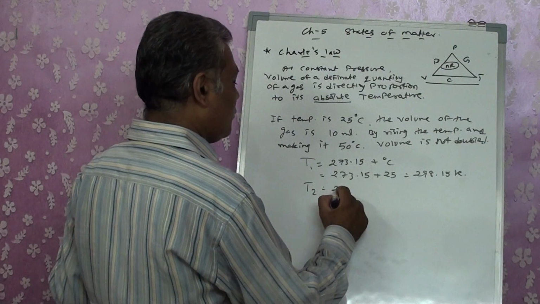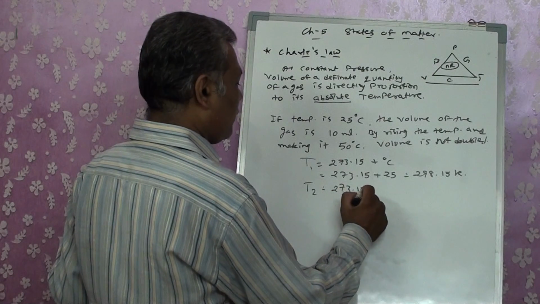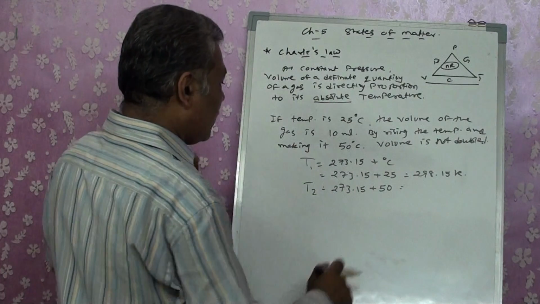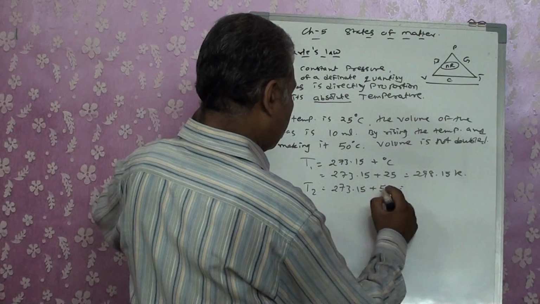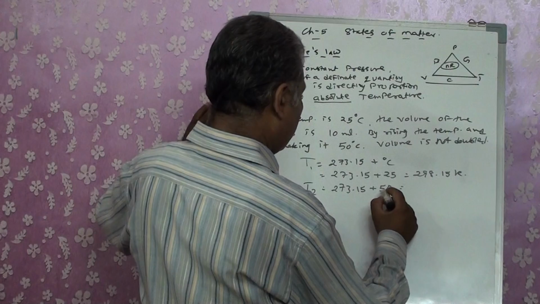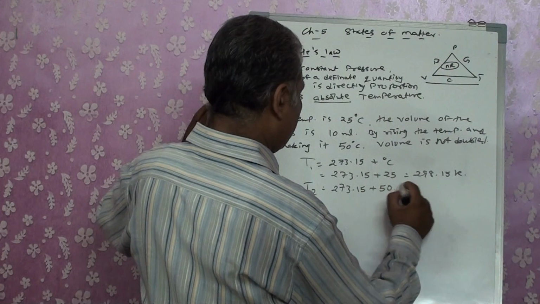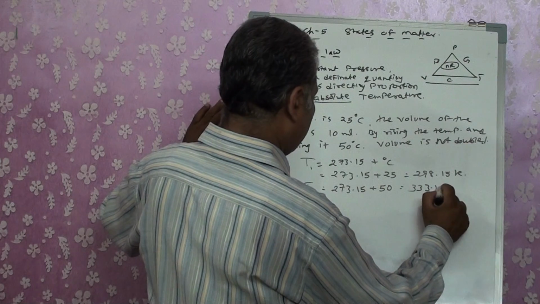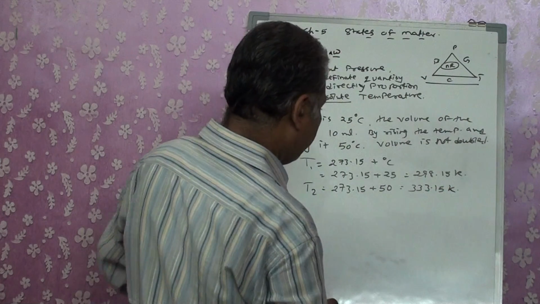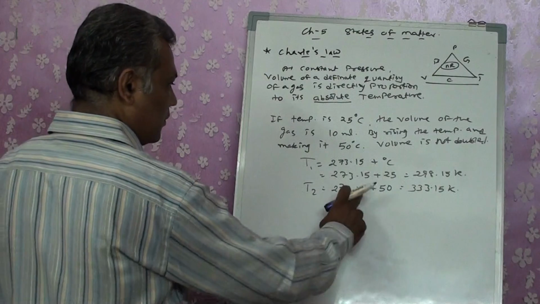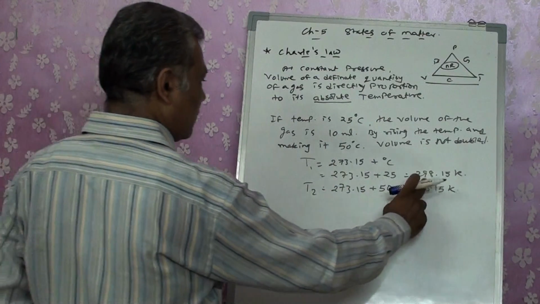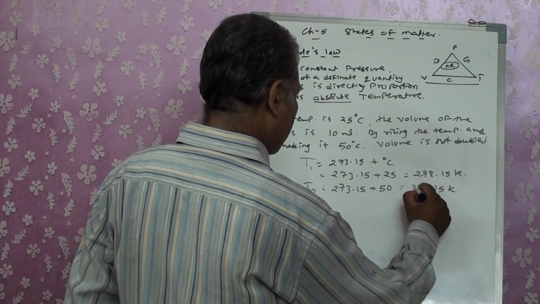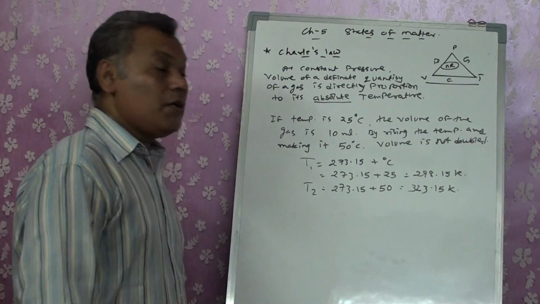If I am putting T2, that is 273.15 plus 50, that means you will get 323.15.